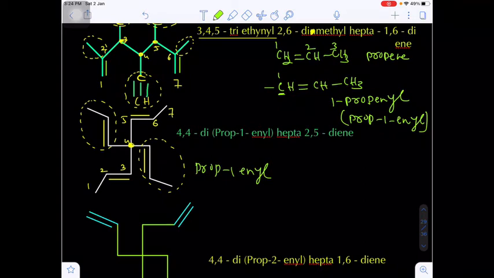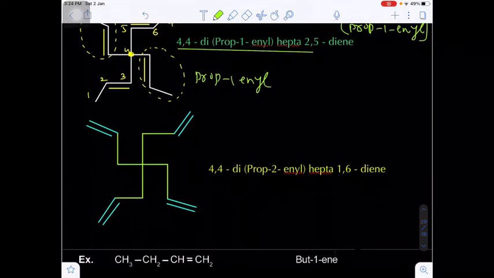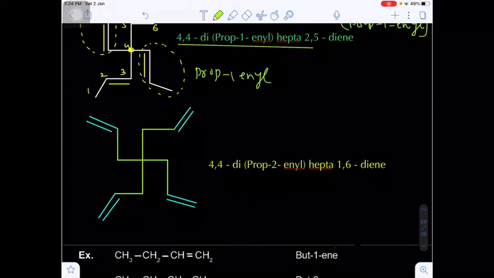Are you getting my point? So there are 2 prop-1-enyl groups. That's why, on the same carbon, the fourth carbon, we have to repeat the position: 4, 4-di-prop-1-enyl. Total how many carbons are there? 7, hept. And there is more than 1 pi bond, that's why hepta. And the location will be 2, 5 diene. Are you getting my point? Now come to the next example.